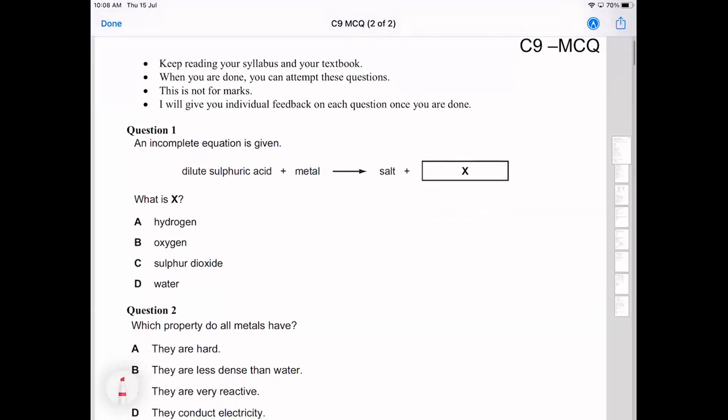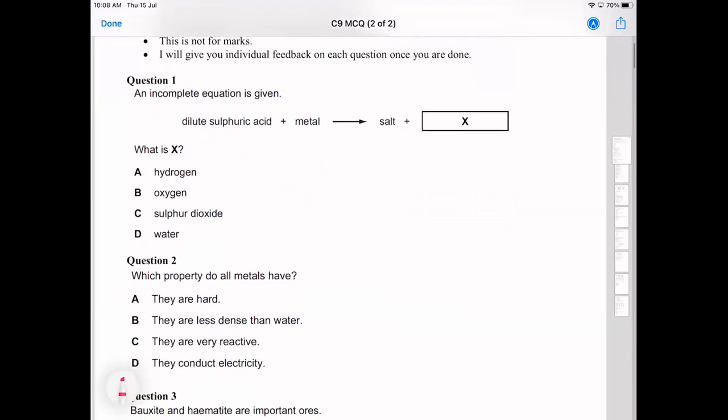Okay, so first question, an incomplete equation is given, sulfuric acid, salt. Any problems with identifying X over here? If you have an acid plus a metal, it's a skeleton reaction. Any problems identifying the product there? No, so it should just be hydrogen. Cool. So that's pretty straightforward, nothing too difficult with that. So you just remember acid plus metal gives you salt plus hydrogen.